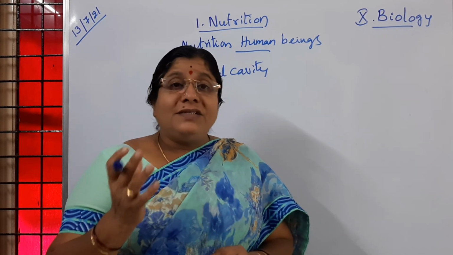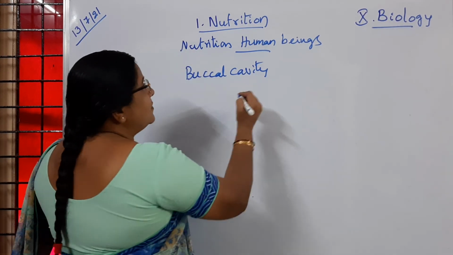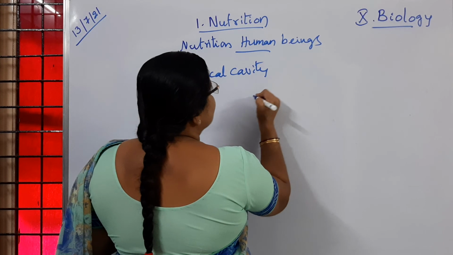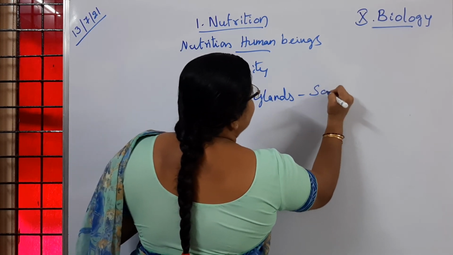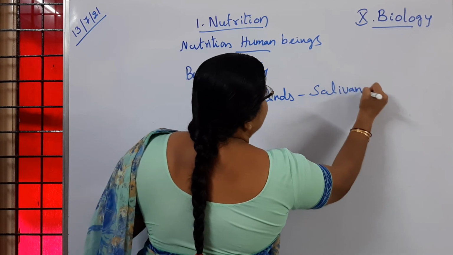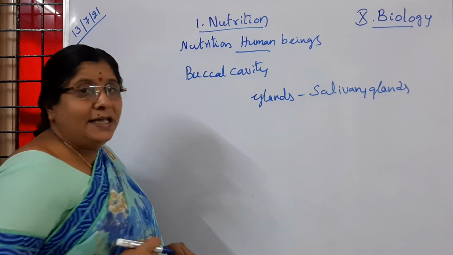Next, there are glands present in the buccal cavity. What are those glands present in the buccal cavity? Salivary glands are present in the buccal cavity.